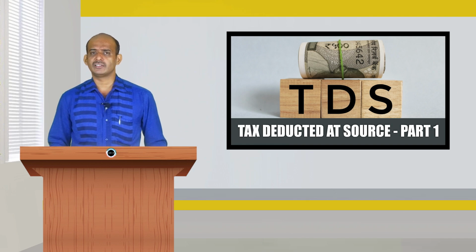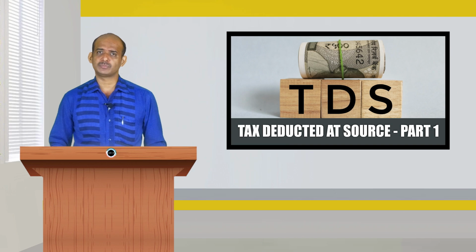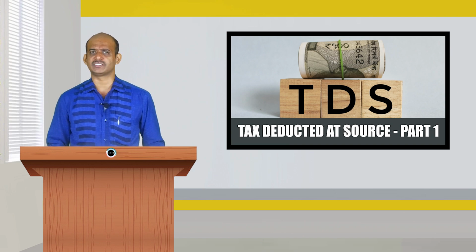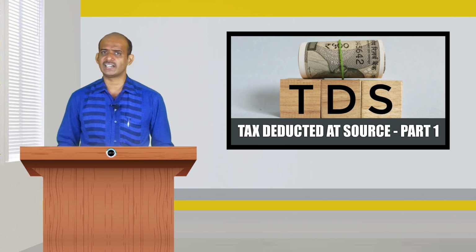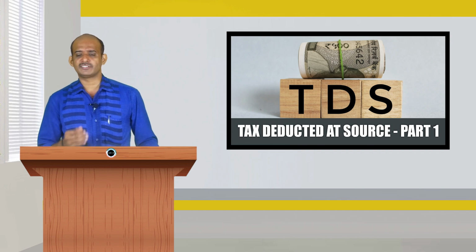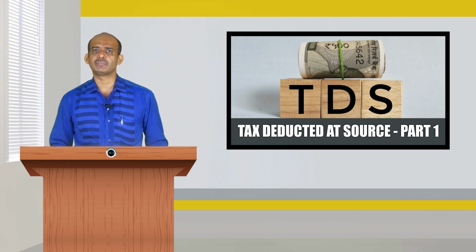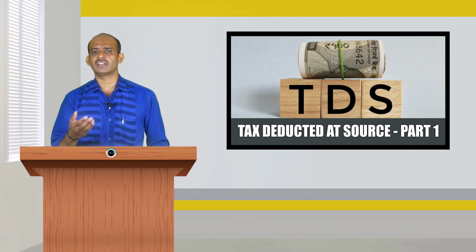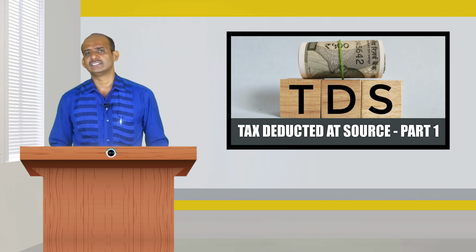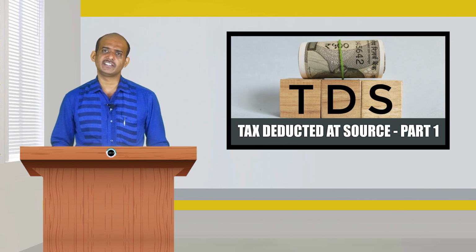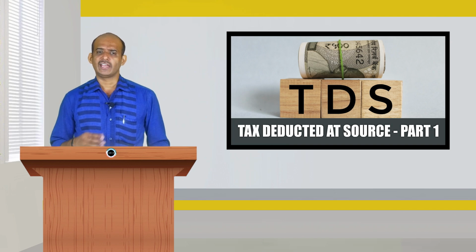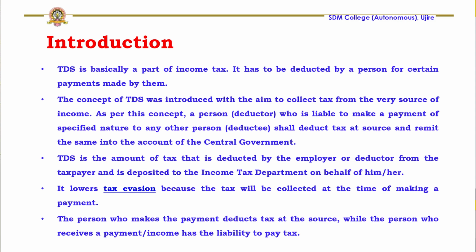So, if we introduce TDS, what happens is, when the income is dispersed, when the income is given to the assessee, while giving the income itself, tax will be withheld, tax will be taken back. When we take the amount of tax back from the assessee before giving the income to him or her, that income is taken as tax and it is in the hands of the government now. Even later, if the assessee fails to make the payment of taxes, government need not bother, his share of tax is already collected from that assessee.